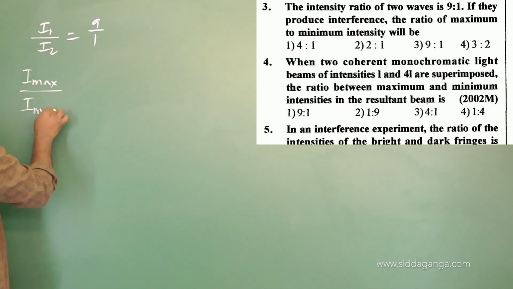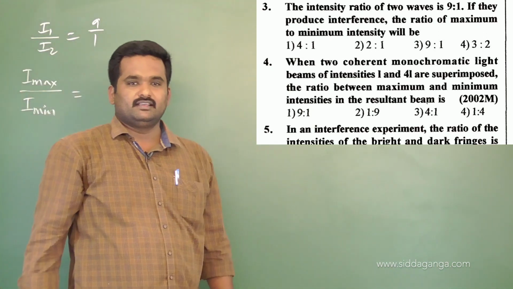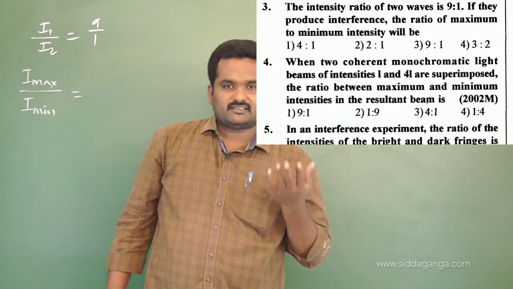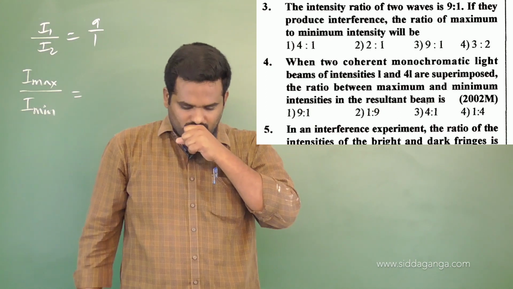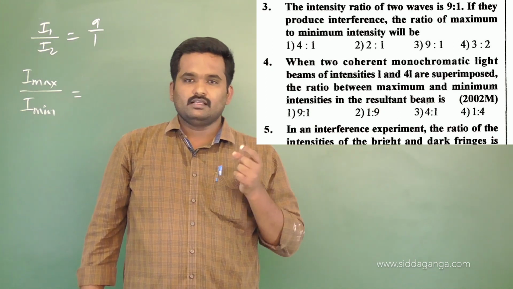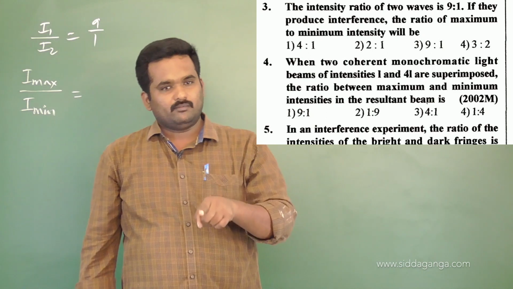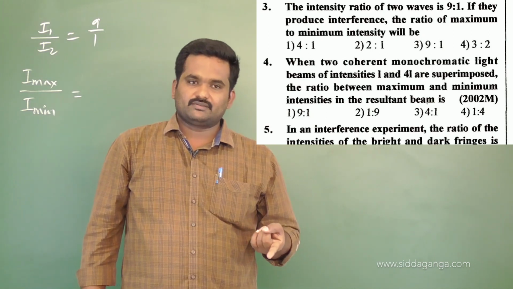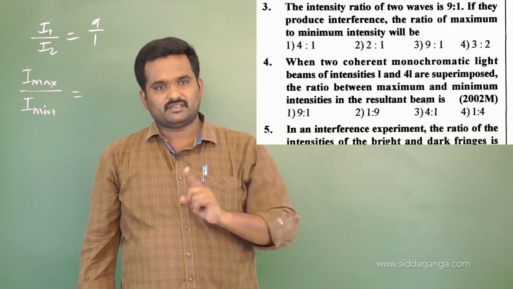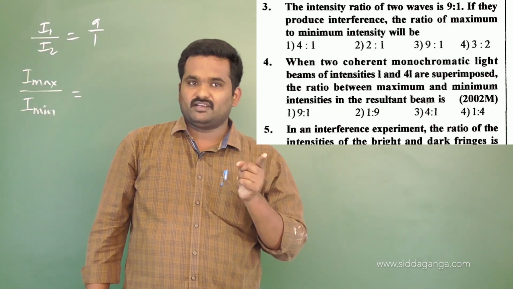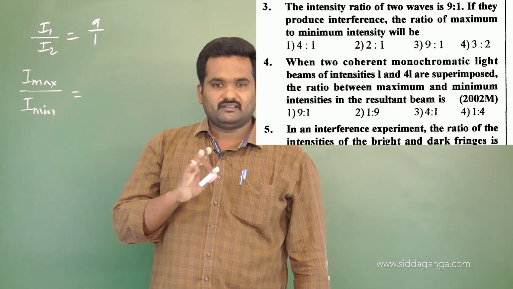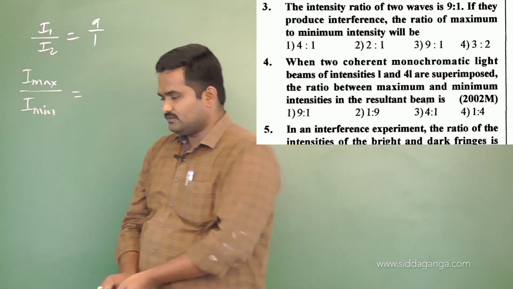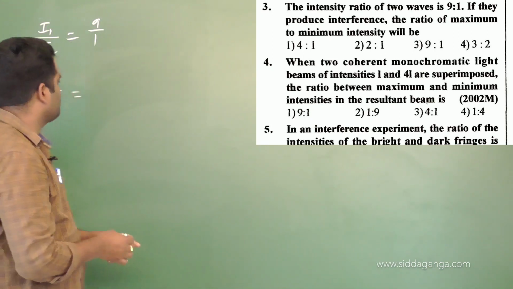I asked you to remember the formulas corresponding to this: the relation among the maximum and minimum intensities and the intensity ratio, and also the maximum intensities and amplitudes ratio, maximum amplitudes and individual amplitudes ratio, maximum amplitudes and maximum intensity ratios. All the equations were given when we discussed the theory part. So you have to recall those formulas which we have studied.